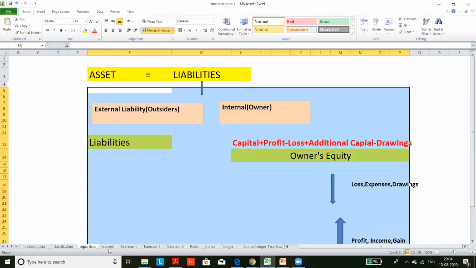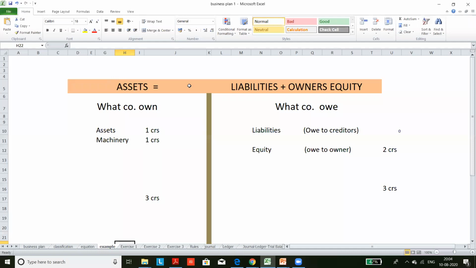I'll explain with an example how this formula works out: asset is equal to liability plus owner's equity. That is why the balance sheet always shows asset equal to liability plus equity. For example, Fatima started the business with 2 crore capital. This is the only transaction in this business now. The owner brings 2 crore rupees as capital, so the owner's equity is equal to capital. No profit, nothing. Now with this 2 crore, the company purchases assets.